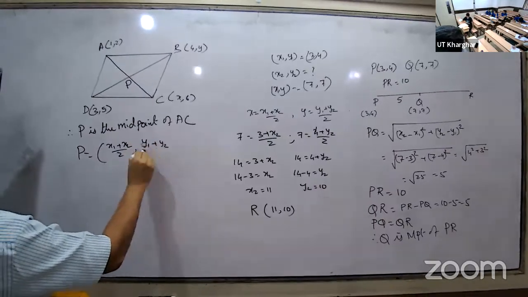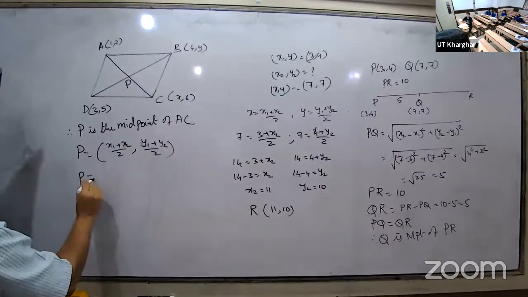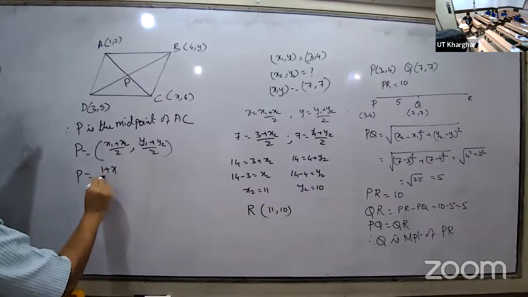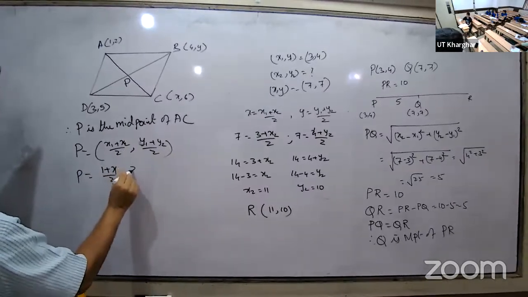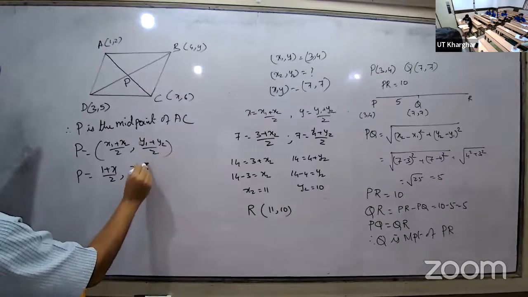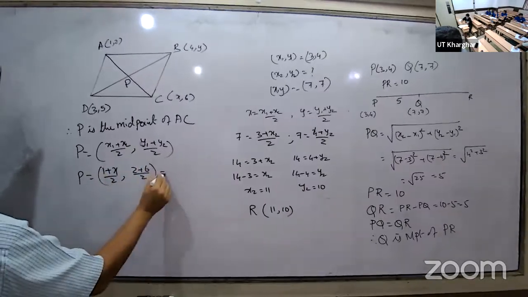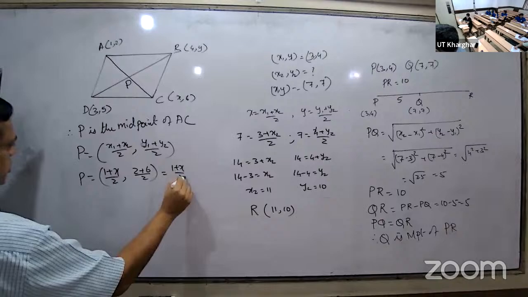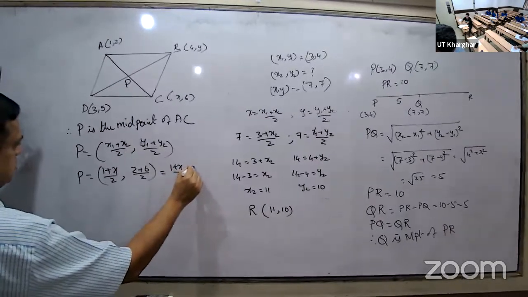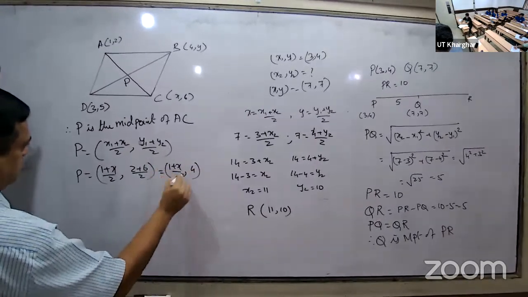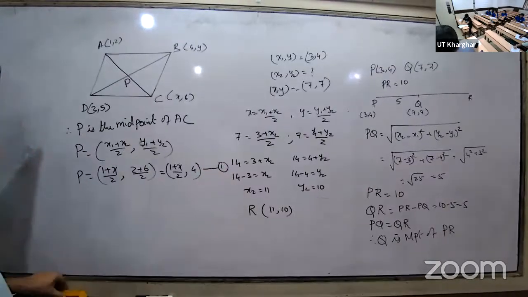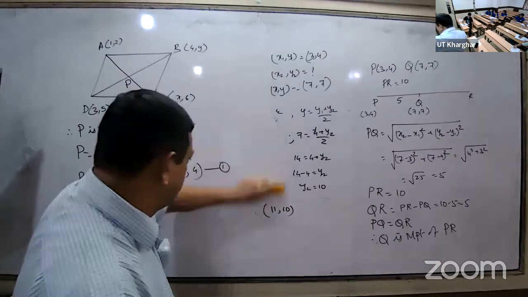Midpoint of AC: P is equal to (x1 plus x2 divided by 2, y1 plus y2 divided by 2). So P is equal to (1 plus x divided by 2, 2 plus 6 divided by 2). That is (1 plus x)/2, and 2 plus 6 is 8, divided by 2 is 4. That is the value of P from the midpoint of AC. Are you followed, all of you?